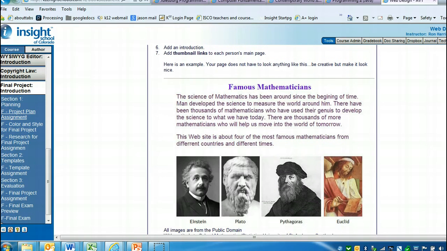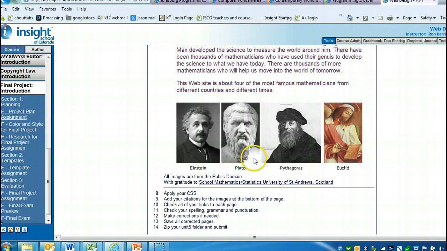So this is what everyone's index page should look like. If you're doing athletes, famous athletes, then you talk about athletics a little bit. You'd have the pictures. Then I should be able to click on the person's name and it would take me to their main page, or the person's picture would take me to their main page. So you can do a text link or an image link.